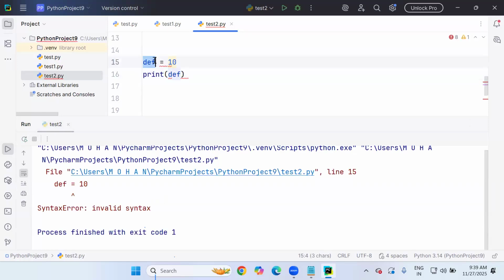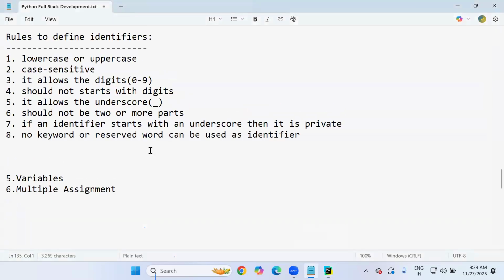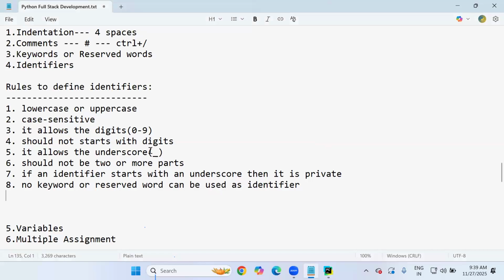This can be used to define a function in Python, but you are using this keyword as your variable name, not possible. So these are the total 8 rules you must follow while giving names in Python. What names? Any name: variable name, function name, class name. These rules are applicable for all names in Python.